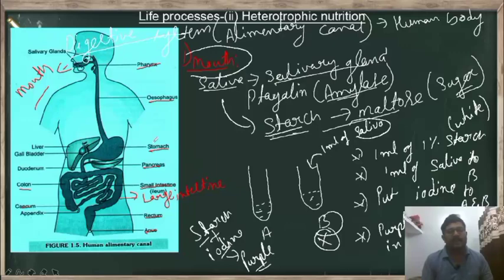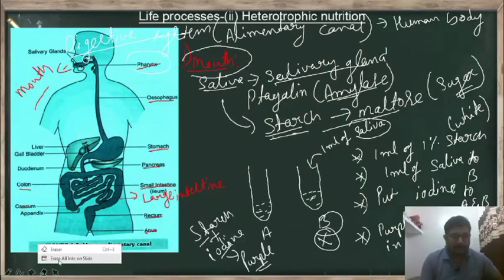Now after the breaking and proper mixing of the food with saliva, the food becomes soft and it moves into the alimentary canal. The next part is the pharynx. This pharynx is a funnel-like structure which passes the food from the mouth to the esophagus. Now our next part in the alimentary canal is the esophagus.